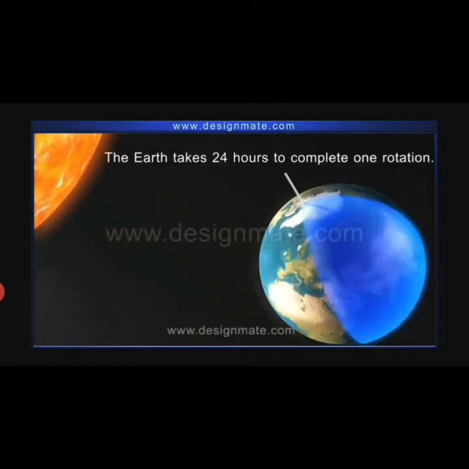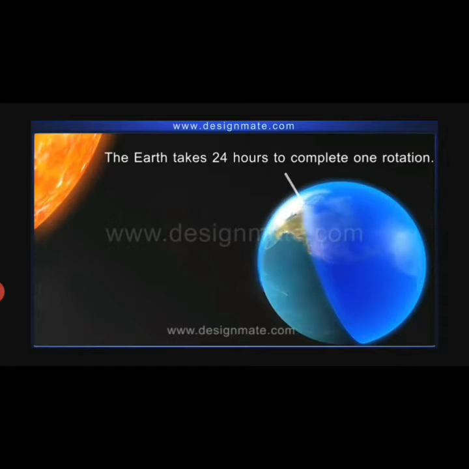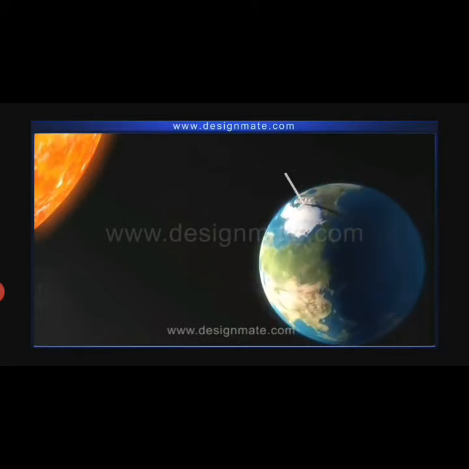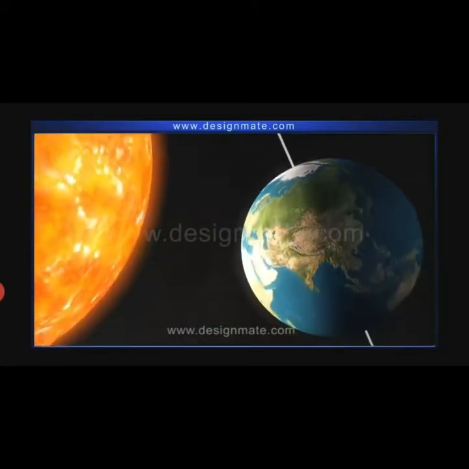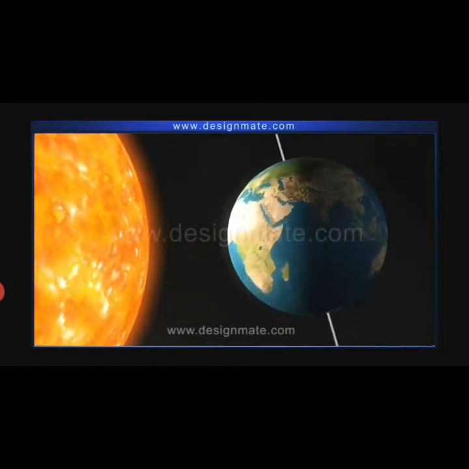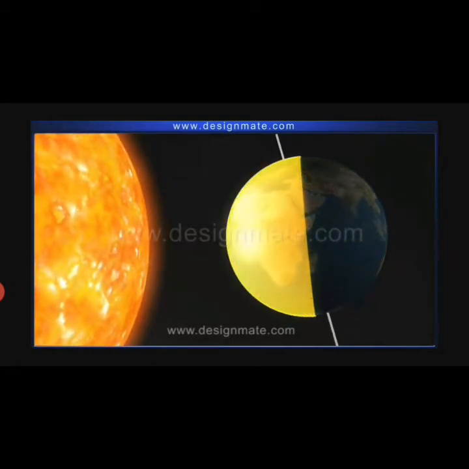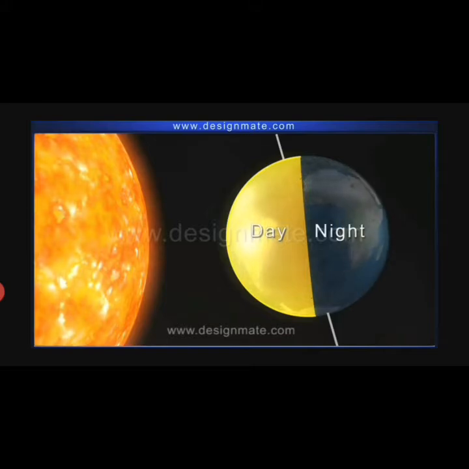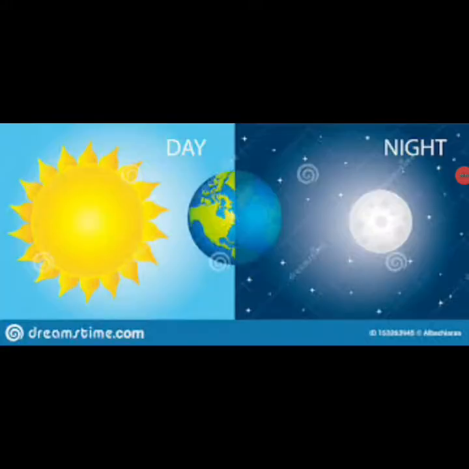The earth takes 24 hours to complete the rotation around its own axis. These 24 hours are approximately divided into 12 hours of daytime and 12 hours of night time. A period of daytime and the following night together makes one day. I hope you have understood this paragraph.